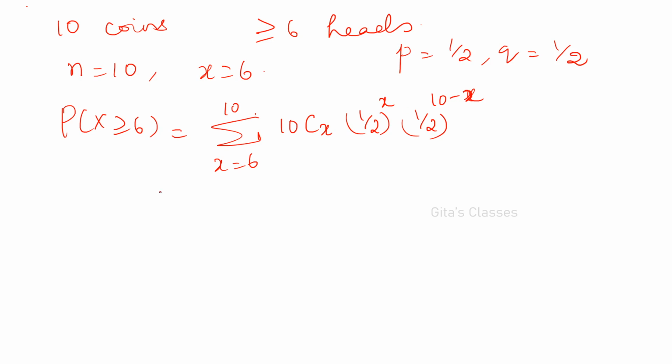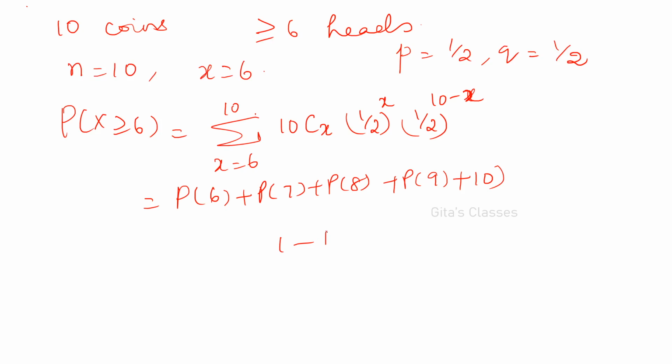Actually, you have to find P of x is equal to 6 plus P of 7 plus P of 8 plus P of 9 plus P of 10. Or you can say it is 1 minus P of x less than or equal to 5, but there you have to do 0, 1, 2, 3 up to 5. So instead of that you can use your calculator.